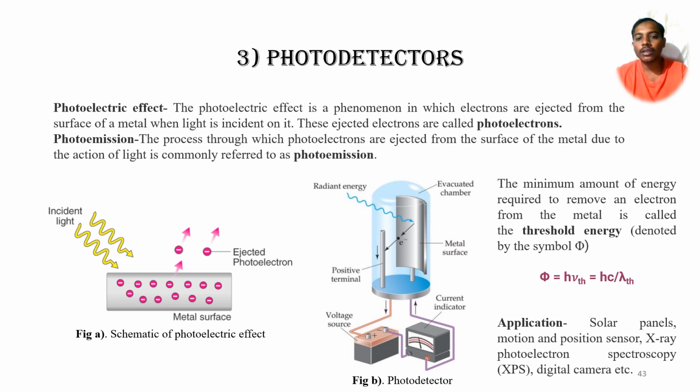In schematic A we can clearly see that those ejected electrons are collected by the positive terminal, and if we connect an ammeter across the two terminals, then we'll get a current. You can see that in the photodetector schematic. The minimum energy required to remove an electron from the metal is called the threshold energy. So threshold energy is also very important. As an application, these photodetectors can be used in XPS spectroscopy.